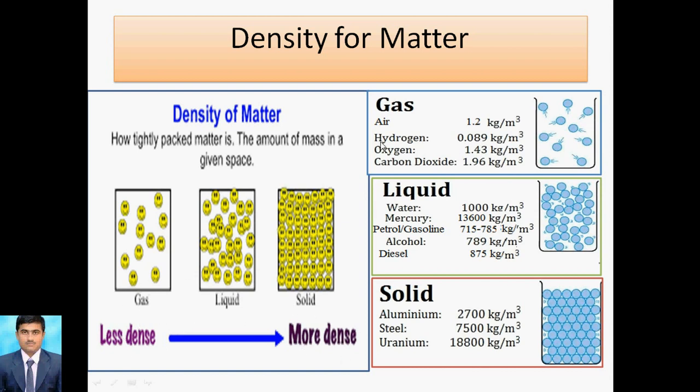For example, air has a density of 1.2 kg per meter cube, water is 1000 kg per meter cube, and aluminum is 2700 kg per meter cube. So this is the basic difference: gas is less dense and solid is more dense. This is the effect of density.